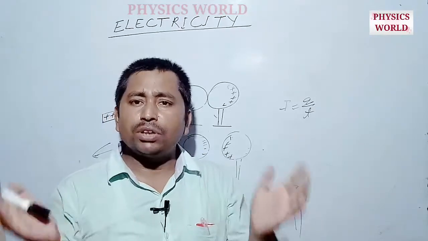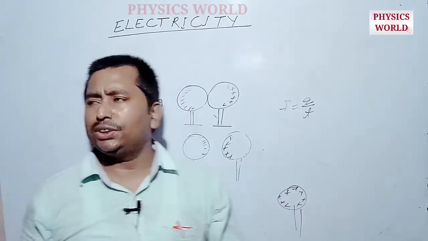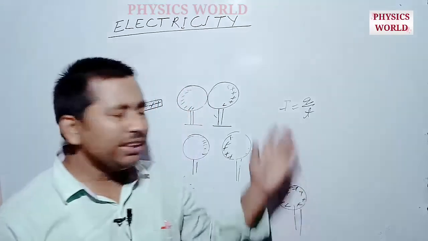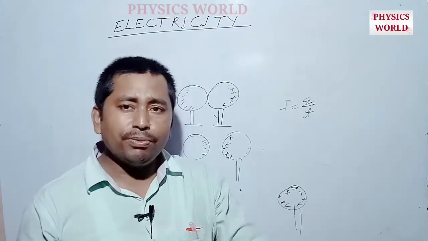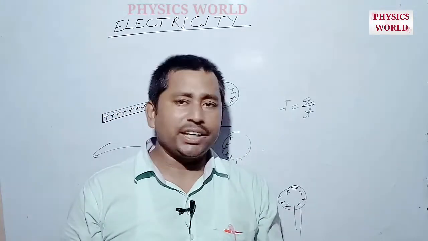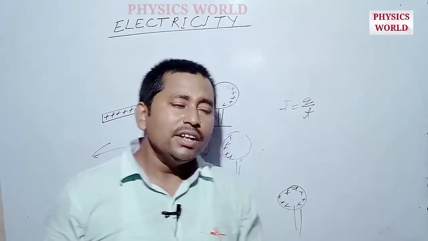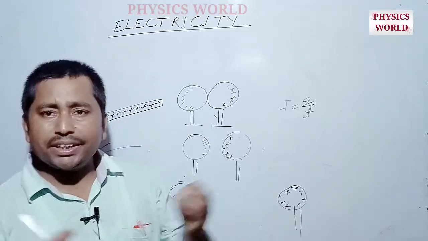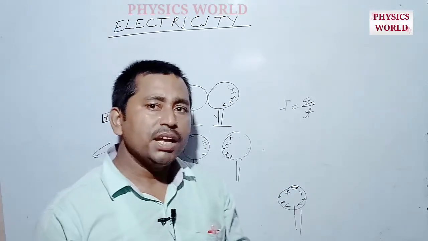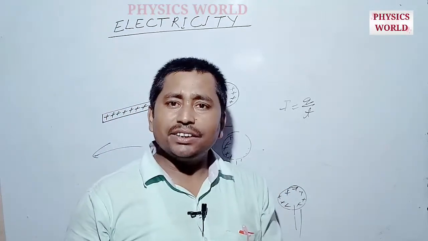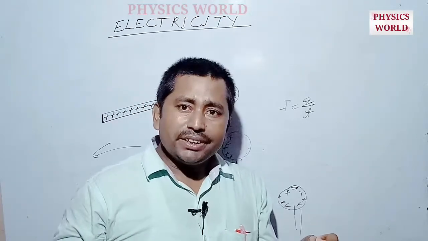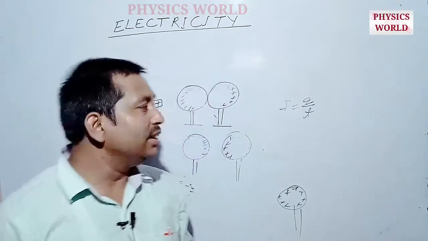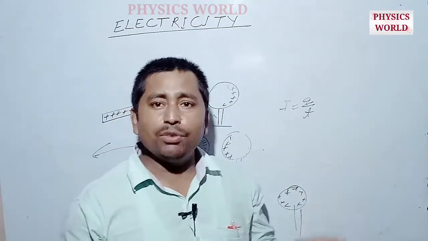So what is the amount of 1 ampere? That can be defined in two different ways. If in 1 second there is a flow of 1 coulomb of charge through any conductor, then we can say that the current flowing through that conductor is 1 ampere. So 1 ampere is that current which is maintained through a conductor when 1 coulomb of charge flows through it in 1 second.